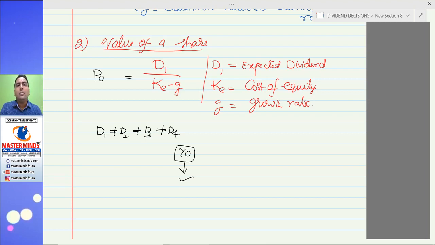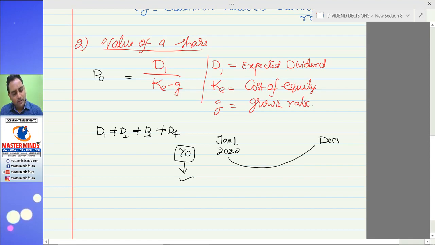Now you are getting only the right in the share; the dividend amount was already received by the previous owner. If I bought this share at the beginning of 2020, January 1st, 2020, the first dividend will be paid at the end of the year. So my expectations with respect to dividend start at the end of the year. The end of the year's dividend, we call it D1.